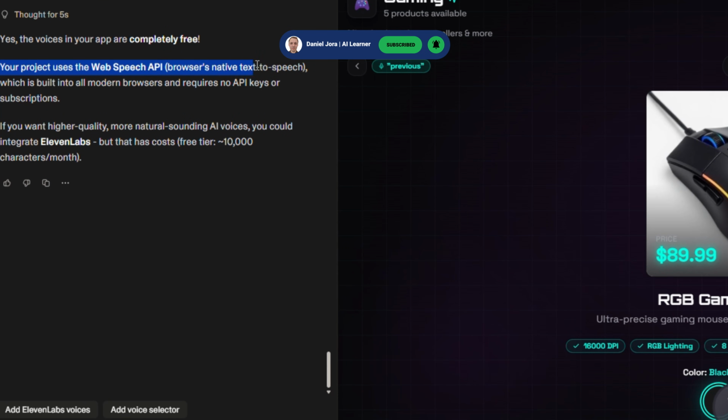And the reply was, yes, the voices in your app are completely free. Your project uses the Web Speech API, which is a browser's native text-to-speech.